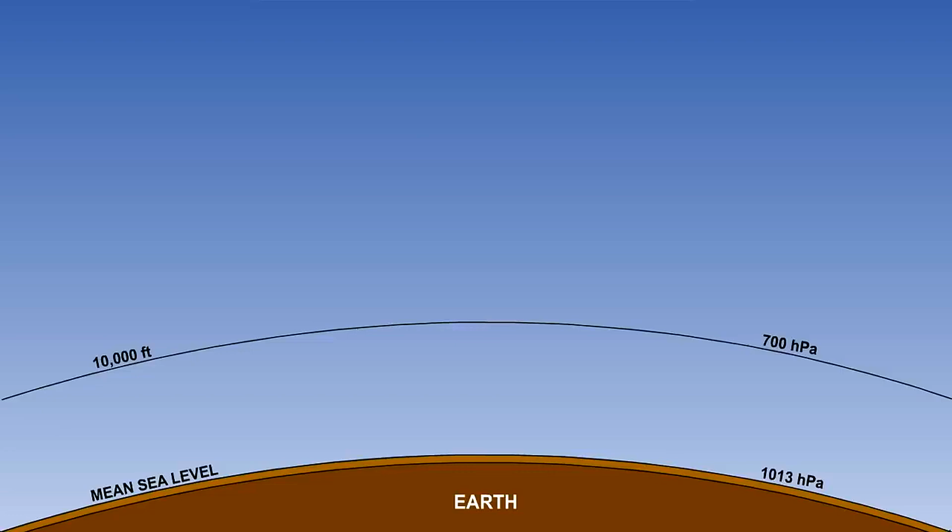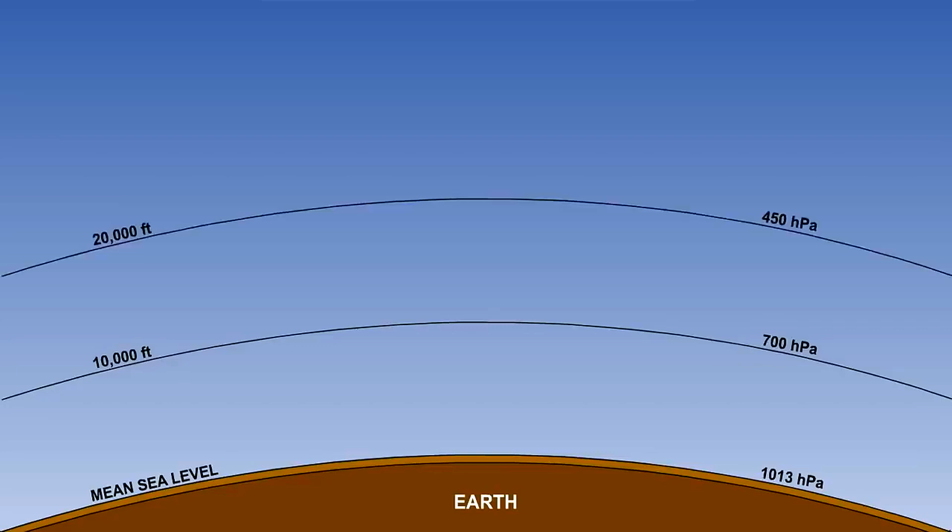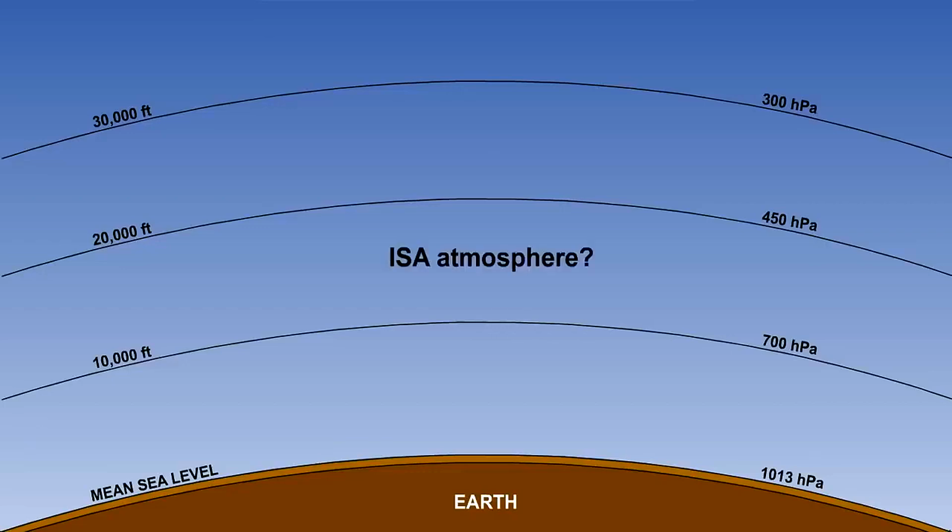Now let's consider the principle on which the altimeter works. We assume an ISA atmosphere with a pressure of 1013 hectopascals at mean sea level. If it is an ISA atmosphere, 10,000 feet will occur at a pressure of approximately 700 hectopascals. 20,000 will be at 450, and 30,000 feet will have a pressure of about 300 hectopascals.